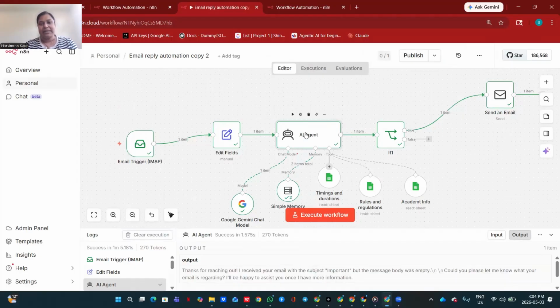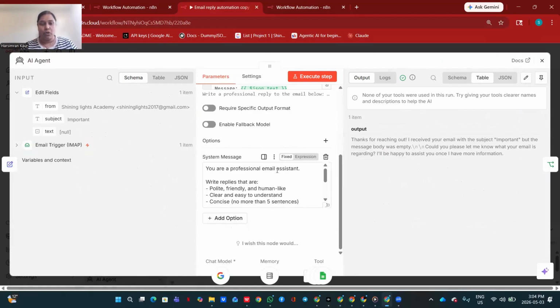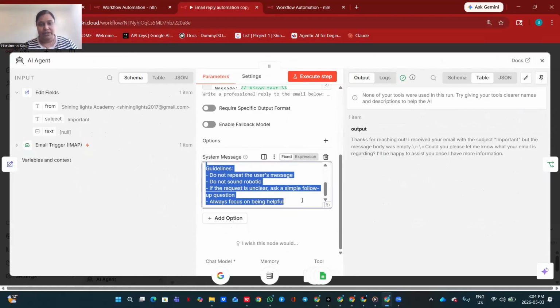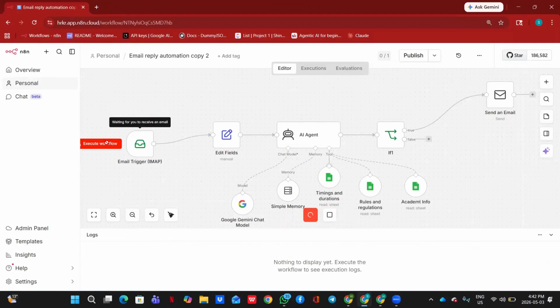I will go back and double click my agent. The user prompt will stay the same because it needs that information from the incoming email. I'm not going to change the user prompt, but I will change my system prompt. This is the system prompt for this RAG agent, because I want it to have access to my sheets so that it can answer. This whole prompt goes in the system message of the AI agent. All good. I will execute the workflow.